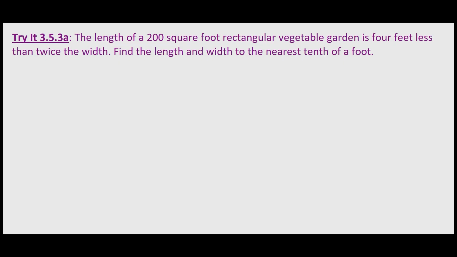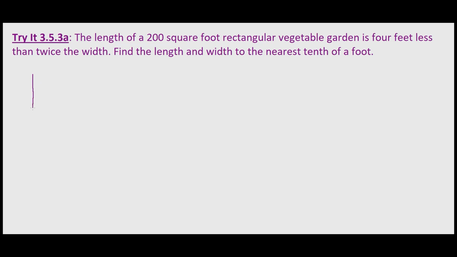So in this problem, yet another application of quadratics. We're told that the length of a 200 square foot rectangular vegetable garden is 4 feet less than twice the width. And then we're asked to find the length and width to the nearest tenth of a foot. So we're going to be substituting for either length or width. Since we're given the length in terms of the width, we'll probably be substituting for the length.